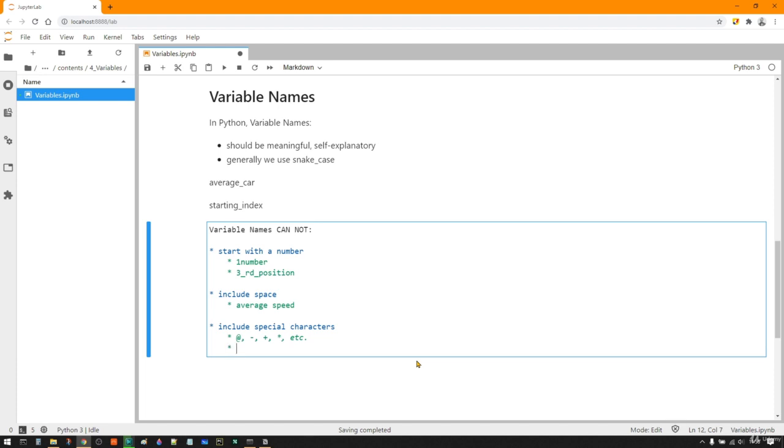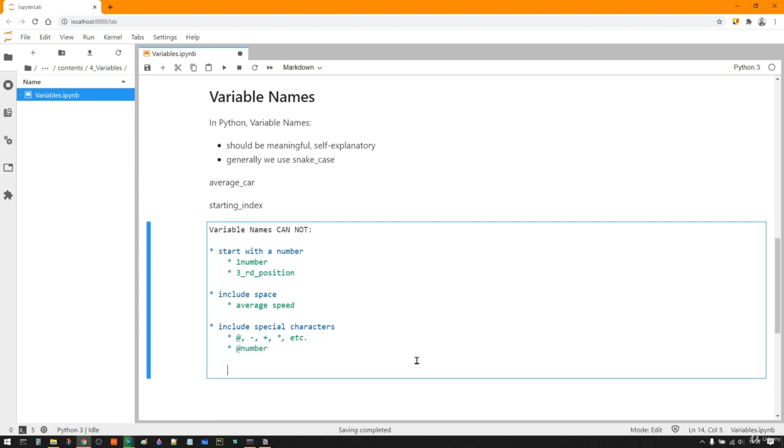Also, for example, you cannot name a variable with an at sign; @number is not a valid variable name in Python. One more forbidden case is you cannot include keywords. What is a keyword? We will have a topic on that.